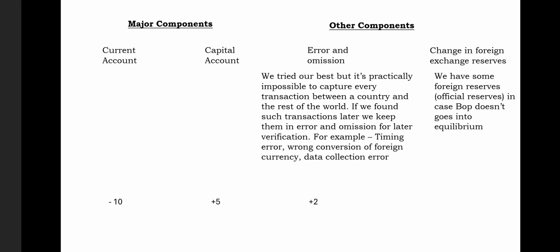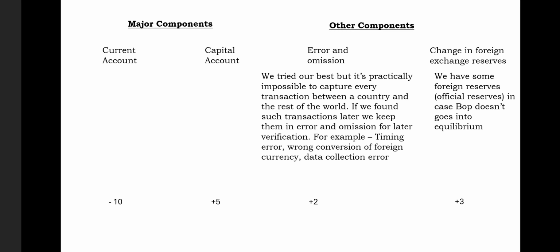So now we have minus 3 as deficit. If we have minus 3 as deficit, we can take that money from our official reserves. The Government of India has extra foreign exchange currency or extra foreign assets which it always uses in order to cover the gap in the balance of payment. And we call that the official reserve.